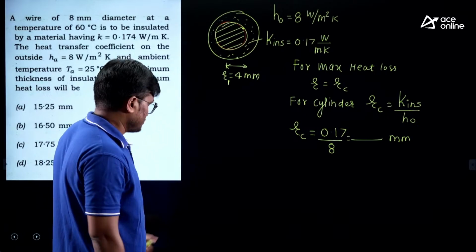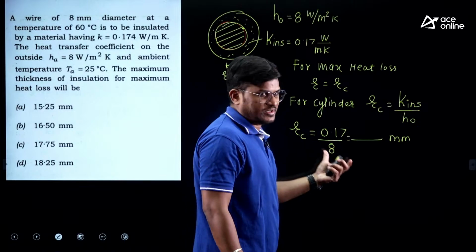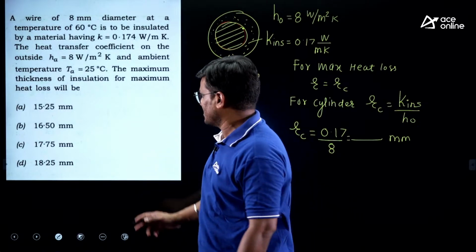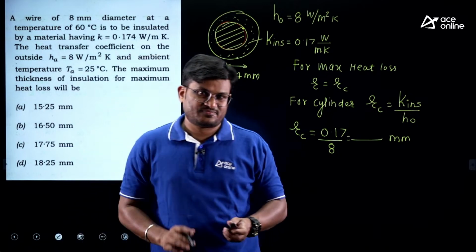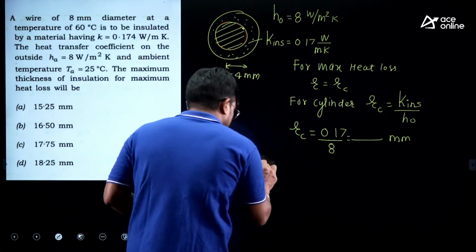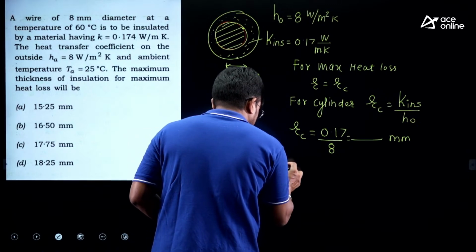Now okay, but this should not be the answer. Why? Because if you read the question, what he asked, the maximum thickness of insulation. So he asked for the thickness. So what you can write? Thickness of insulation.